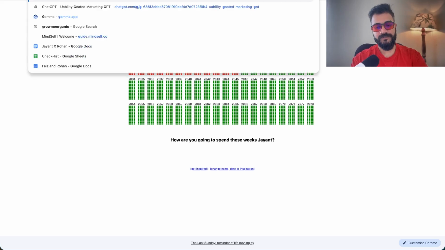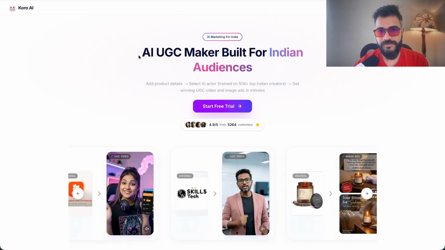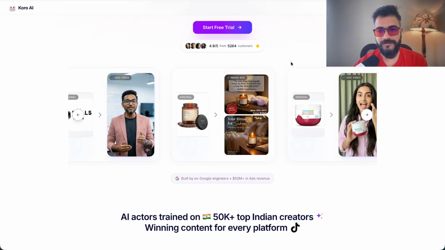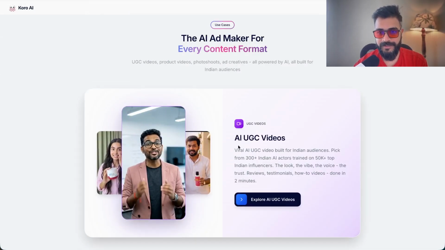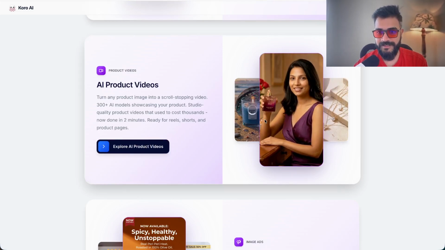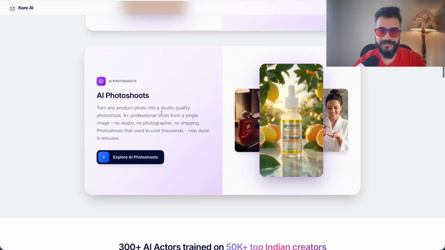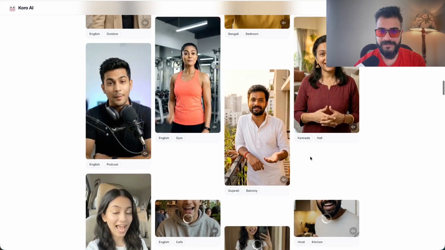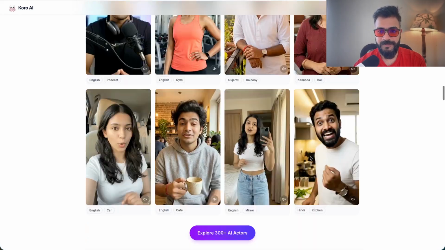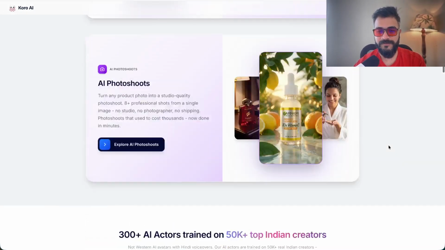Now, the tool that we'll use is called getcoro.app. It's a pretty decent tool for building AI UGC specifically for Indian audiences. I like the niche that they have picked, and they do all sorts of things. AI UGC videos, product videos like this. You just upload a product, and they do the thing. AI image ads that could look like this, and photo shoots as well. So pretty much these are different actors that they have come up with, and I think these are pretty okay. And with a little bit of editing, these obviously will look pretty good.